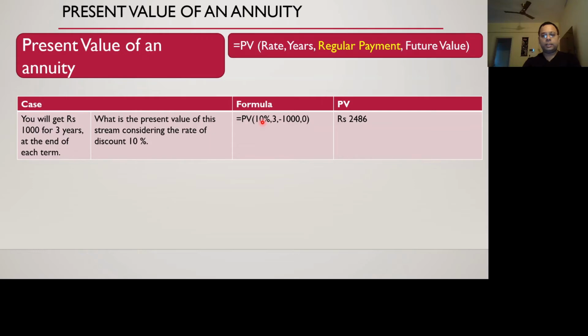What happens in this case is that the regular payment becomes minus 1,000 rupees for 3 years, and zero is the future value. So you need to just deposit 2486 rupees. Instead of 3,000 rupees, you need to deposit 2486 rupees, and from that 10% is deducted in the first year, and you get 248 rupees as the interest part. And then everywhere you keep on getting that.